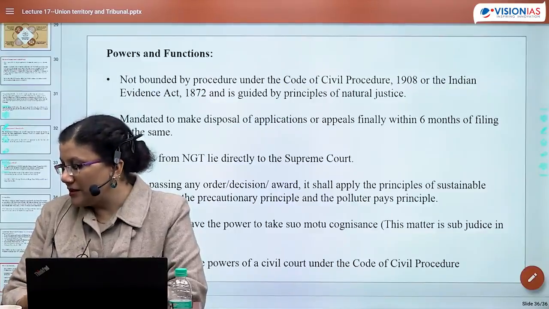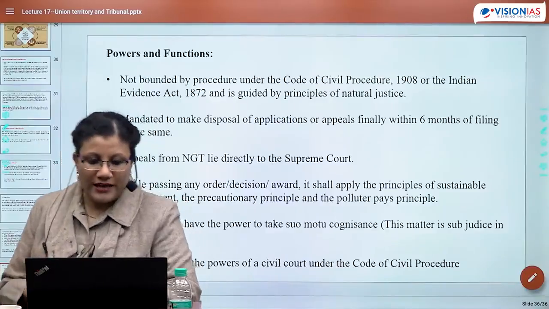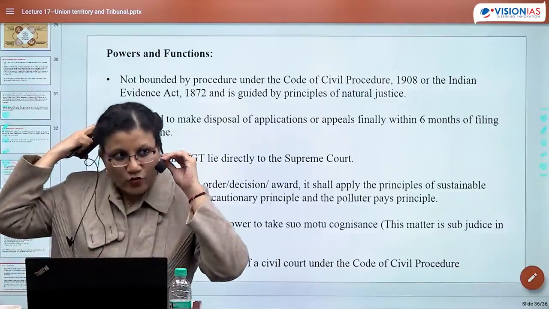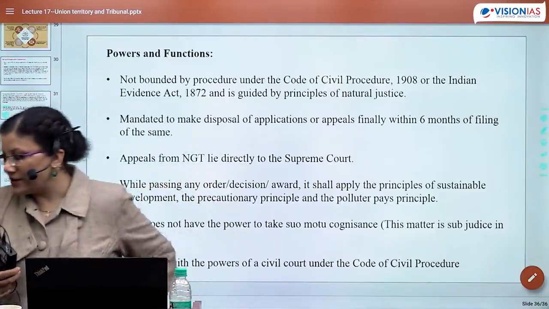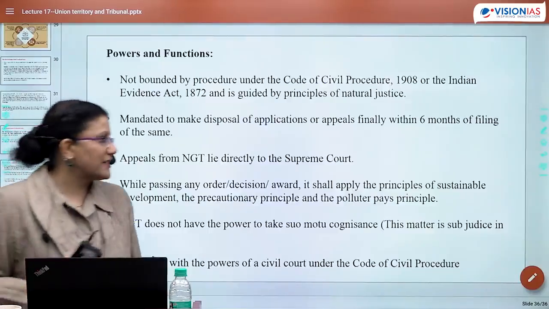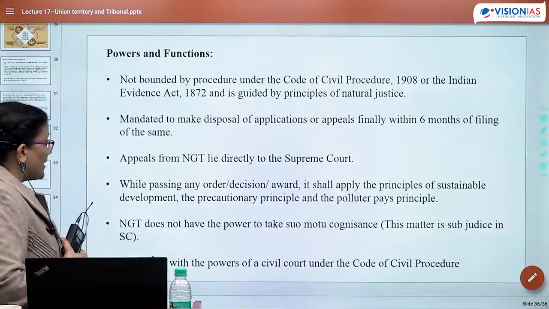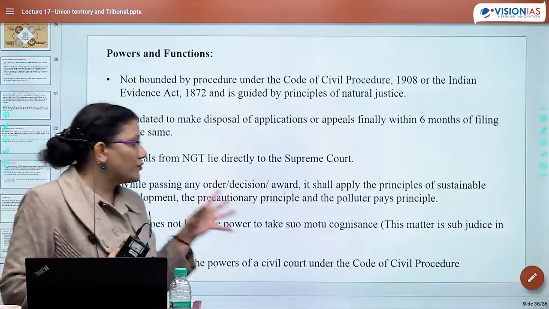Okay, so Satyajit is asking, ma'am, does division bench mean a two-judge bench of the High Court? Yes, division bench means at least two judges should be there. Okay, at least is the idea. Okay, Anushri has written for natural justice: just, fair and right in any situation. Yes, absolutely correct.